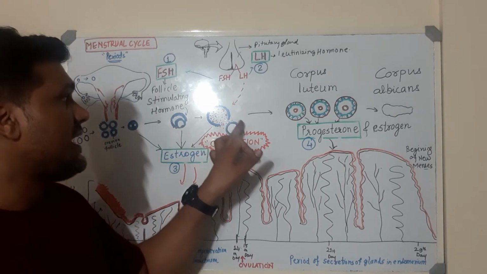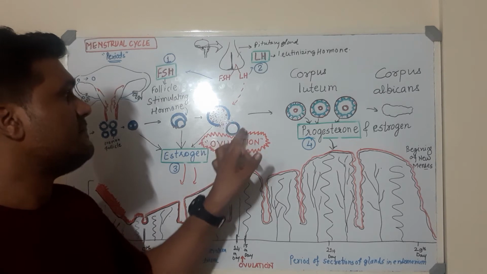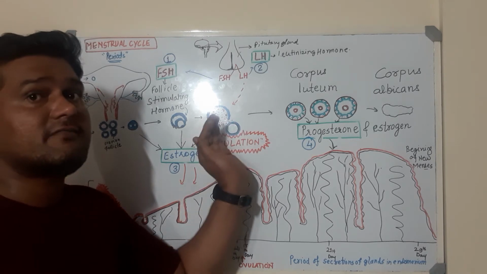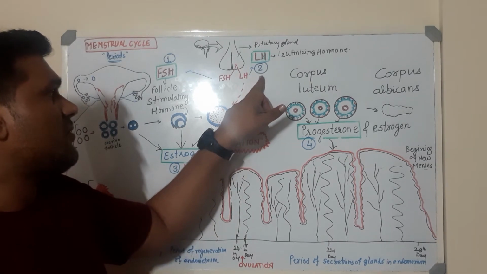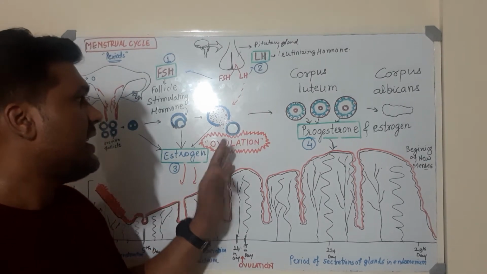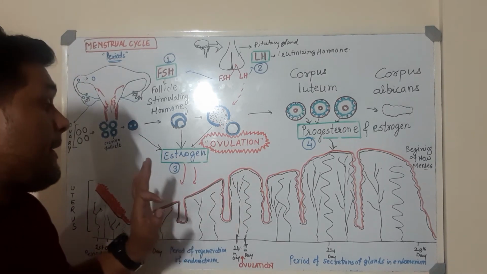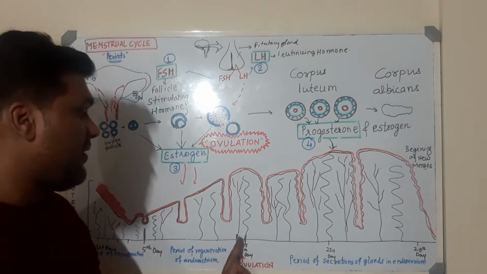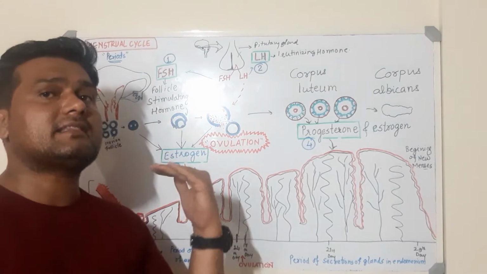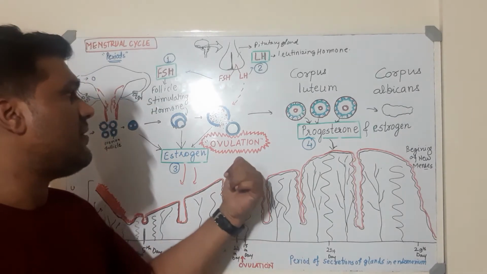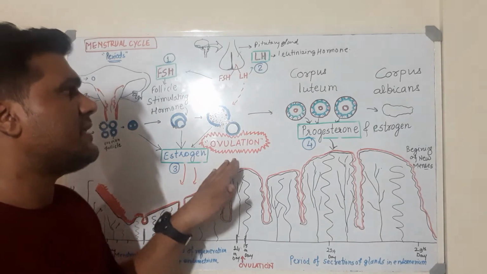So this oocyte is responsible for what? This oocyte is responsible for fertilization. This is the female gamete which is responsible for fertilization. Ovulation is brought about by the luteinizing hormone. Ovulation takes place on the 14th day from the start of the menses. The day the period starts is the first day, and on the 14th day after that, there would be ovulation, and that is under the control of the luteinizing hormone.